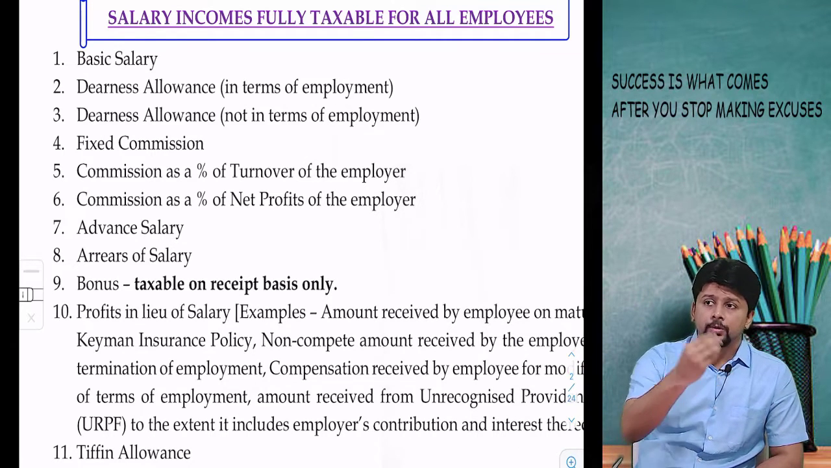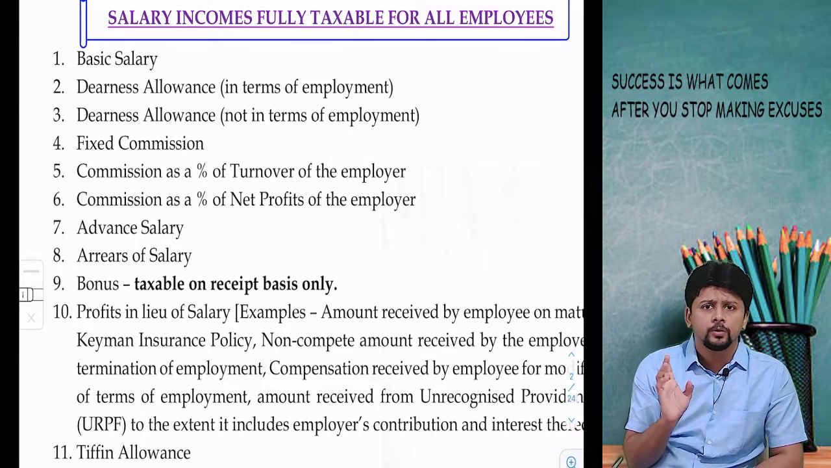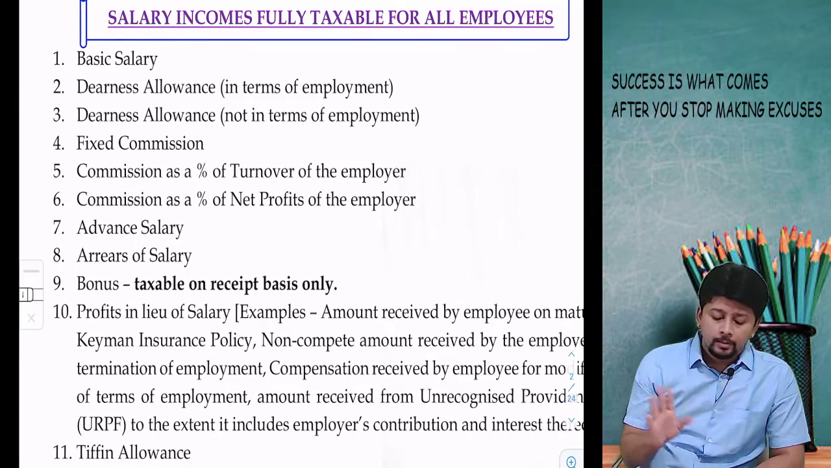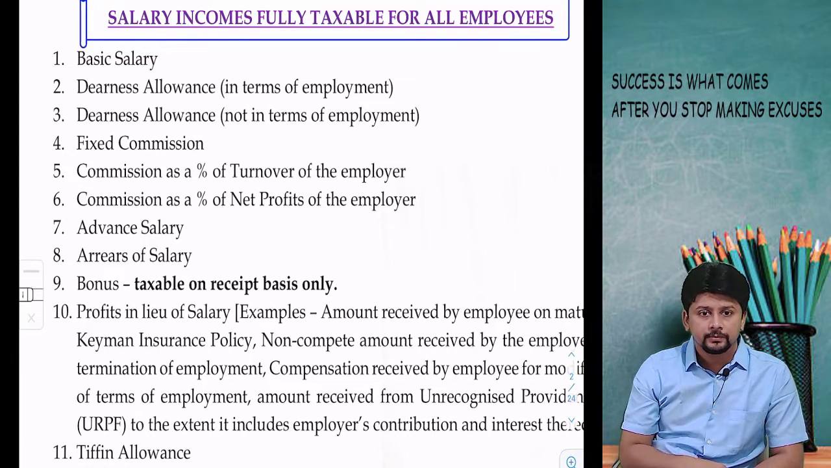Bonus is an amount which is taxed only on receipt basis. Only on receipt basis. This is one small exception. Bonus is never taxed on due basis. Bonus is always going to be taxed on receipt basis.